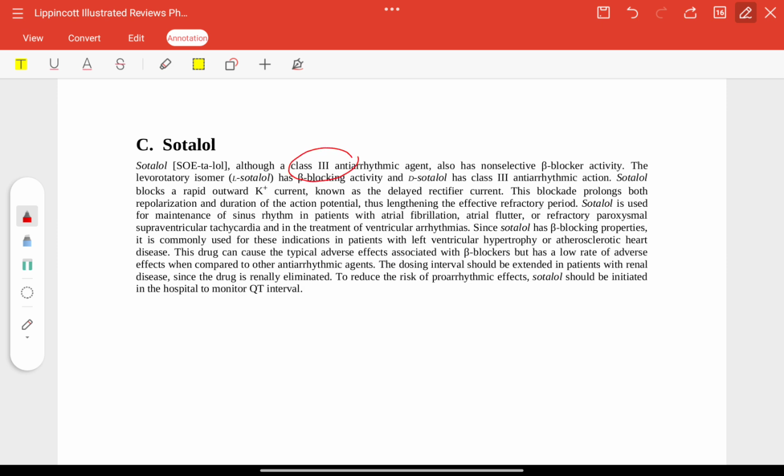Sotalol is a class 3 antiarrhythmic drug with non-selective beta blocking activity. It blocks the rapid outward potassium current known as the delayed rectifier current. This will prolong both repolarization and duration of action potential and lengthen the effective refractory period. Sotalol is used for the maintenance of sinus rhythm with atrial fibrillation, flutter or refractory paroxysmal supraventricular tachycardias, and in the treatment of ventricular arrhythmias. This drug can cause typical adverse effects associated with beta blockers but has a low rate of adverse effects when compared to other antiarrhythmic agents.